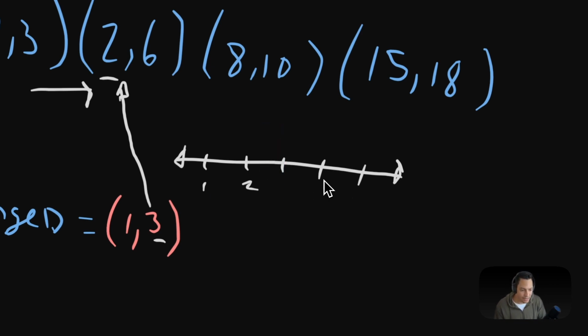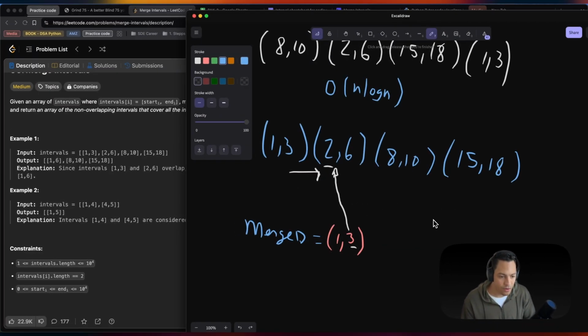Again, we check that by asking if our end time in our current interval in the merge list, which goes before because we sorted it, ends after this interval started, right? Okay, so that's how we're going to ask that. We're going to say, if that's the case, then what do I want? What I want is to merge these two intervals. And how do I do that?